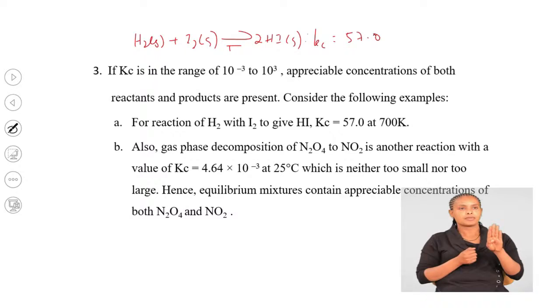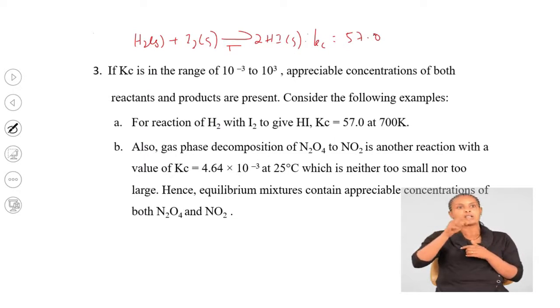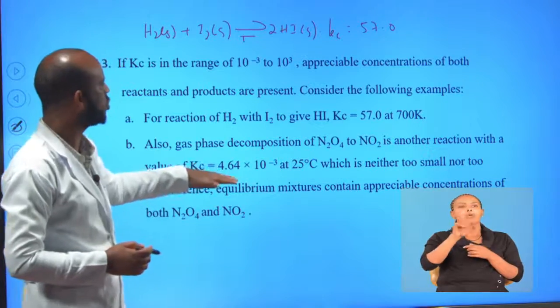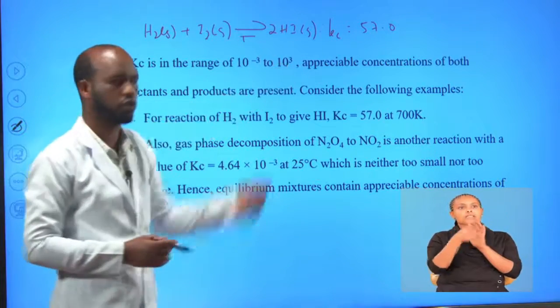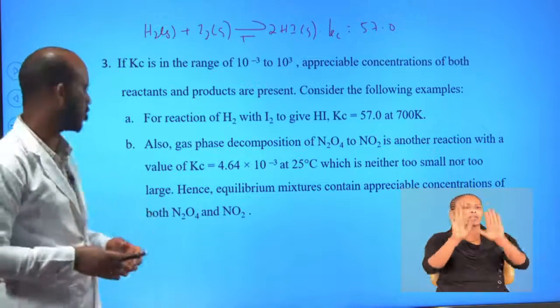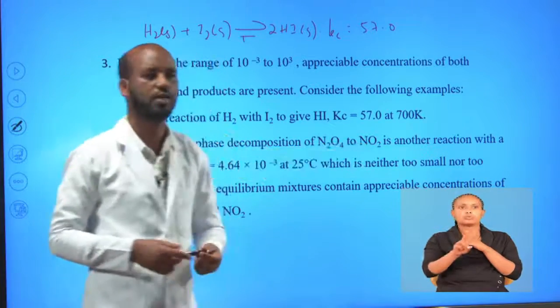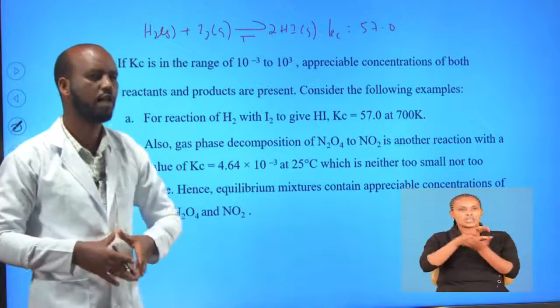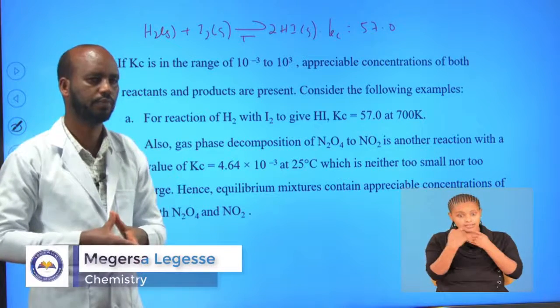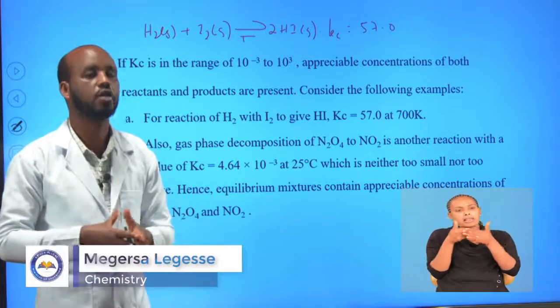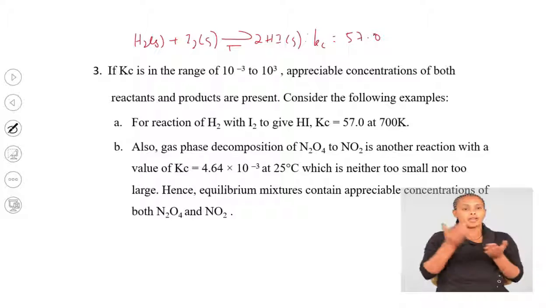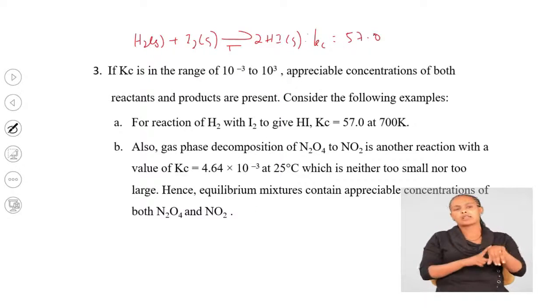B. Also the gas phase decomposition of dinitrogen tetraoxide to nitrogen dioxide. You see, the value of Kc is 4.64 times 10 raised to minus 3. Now this value is found between 10 raised to minus 3 and 10 to the power of 3. There is appreciable concentration of dinitrogen tetraoxide and nitrogen dioxide in the equilibrium mixture. Therefore, the value of Kc will tell us the relative concentration of reactants and products. Again, it shows the extent to which reactants are converted into products.